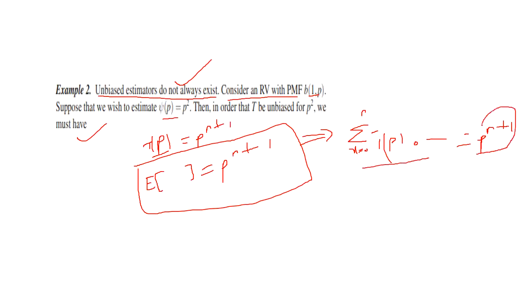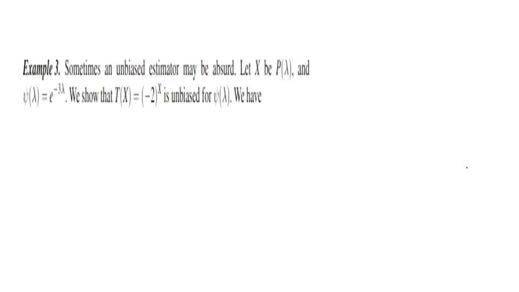You can solve all the equations and derivations also. This will not be true in general, so an unbiased estimator for P squared does not exist. This is a simple example. You can take other examples also, and you can refer to some books. Okay, now we can see some examples.